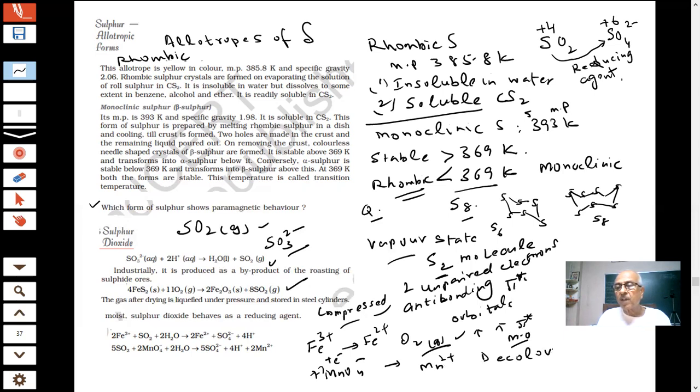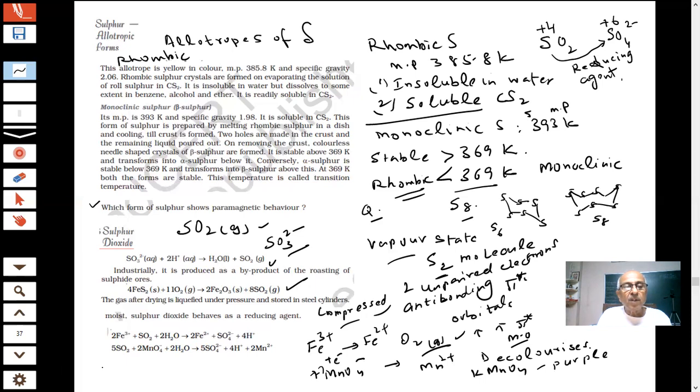You know what is the color of KMnO4? You have seen the violet, purple color. The purple color is decolorized. So this can also be used to detect the presence of SO2 gas. They have asked you a question in the paper. How will you detect SO2 gas?